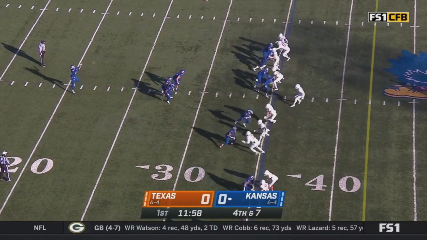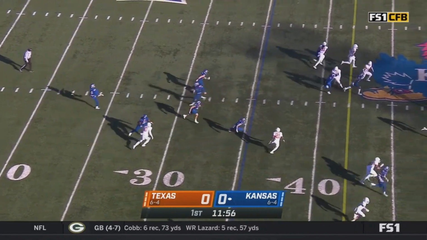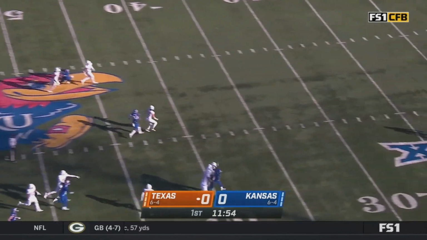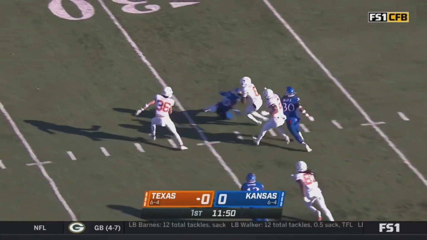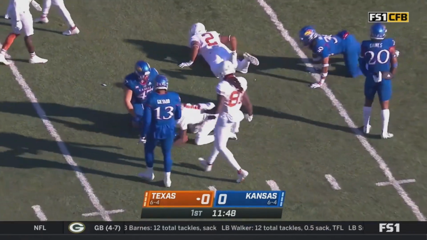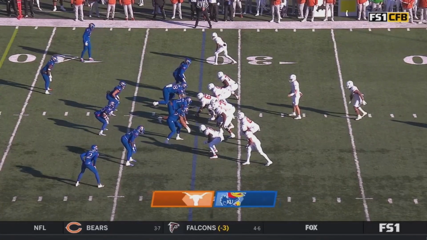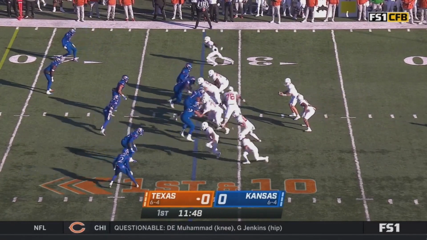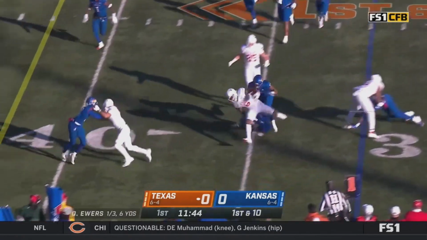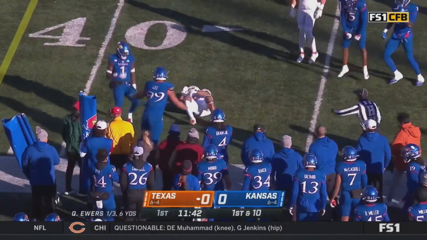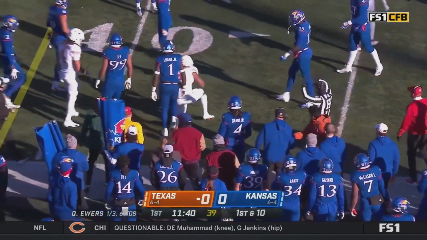Drive for Texas. And now Vernon will send it away. And this one lowly taken in by Worthy. And he tripped up across the 30. Formation, change up the looks, and get this run game going. Steve Sarkisian said the line of scrimmage is so critical to the success of his team. And that ball not only went out, but went out of bounds.